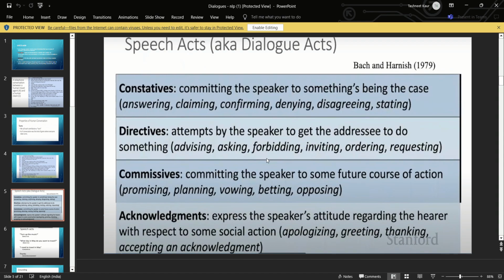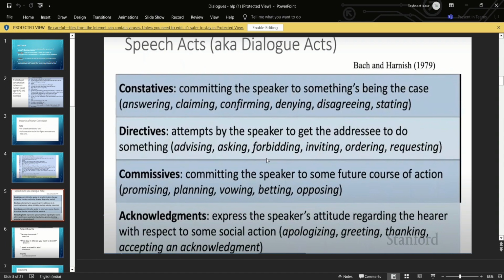Next is commissive. Commissive is the type of dialogue act where the speaker is committing to a future course of action. For example, he's promising, I will complete the work by tomorrow. I promise you to do so. If he's planning for some future course of action, that is commissive. And acknowledgement, like we are acknowledging the fact that he has done a good cause.